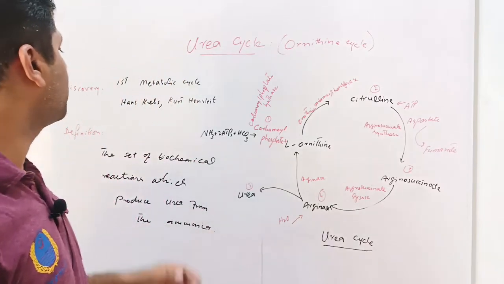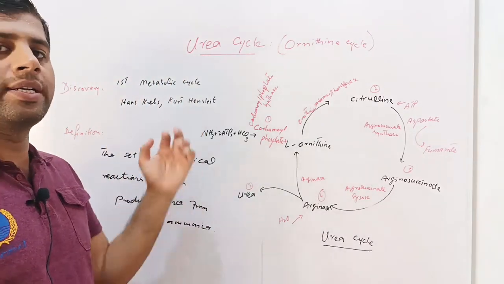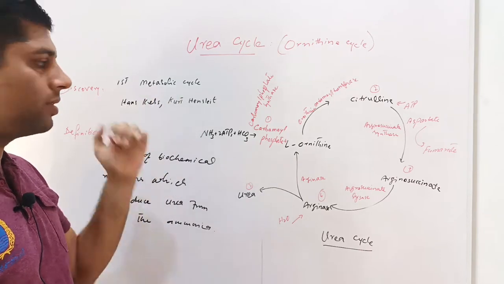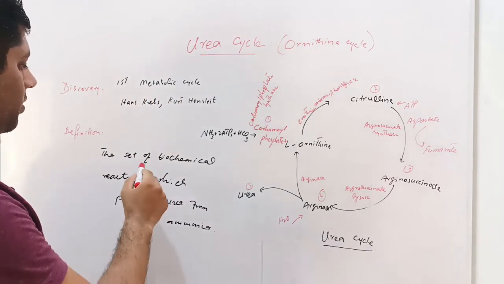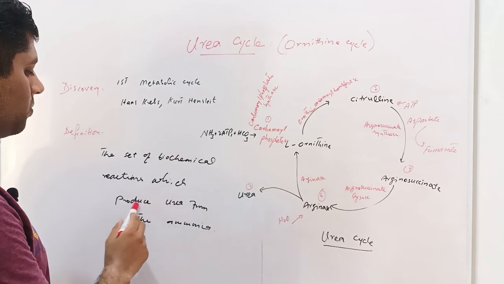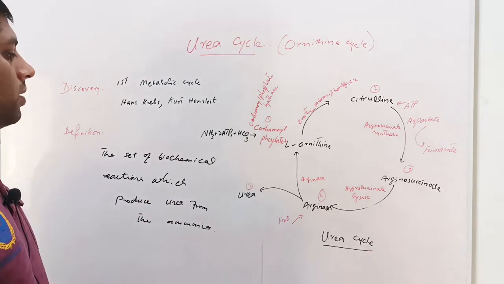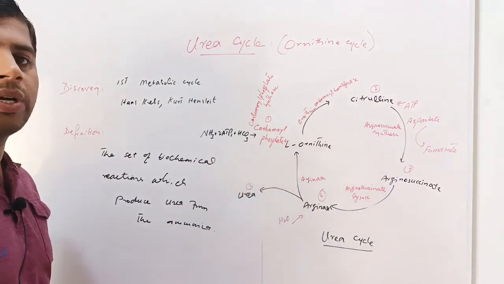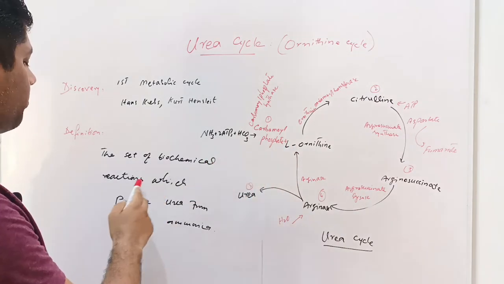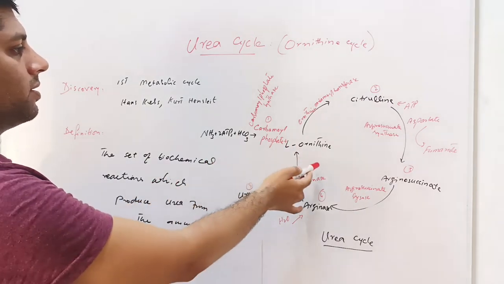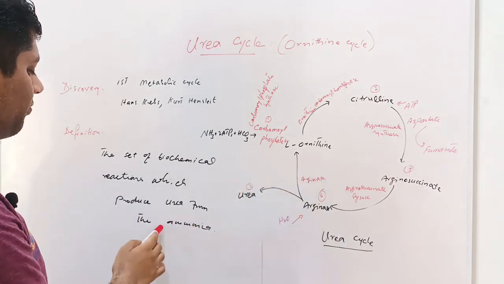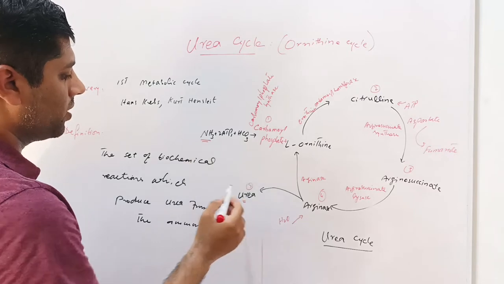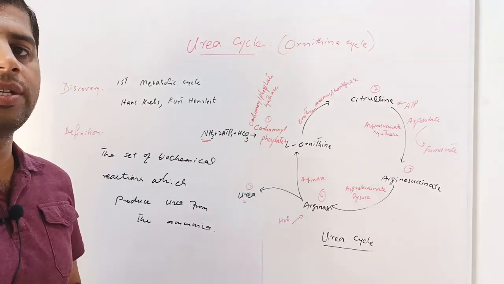The urea cycle was first discovered by Hans Krebs and Kurt Henseleit. It was the very first metabolic pathway or metabolic cycle to be discovered. It may be defined as the set of biochemical reactions which produce urea from ammonia. As you can see in the diagram, there are various chemical reactions undergoing in the metabolic pathway. Basically, the ammonia is converted into urea through this urea cycle or ornithine cycle.